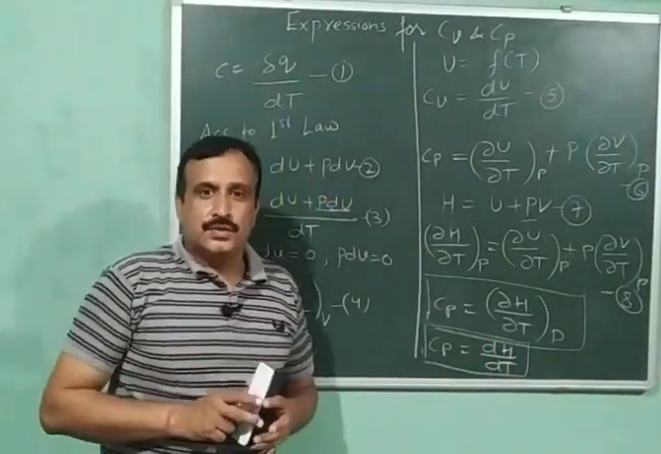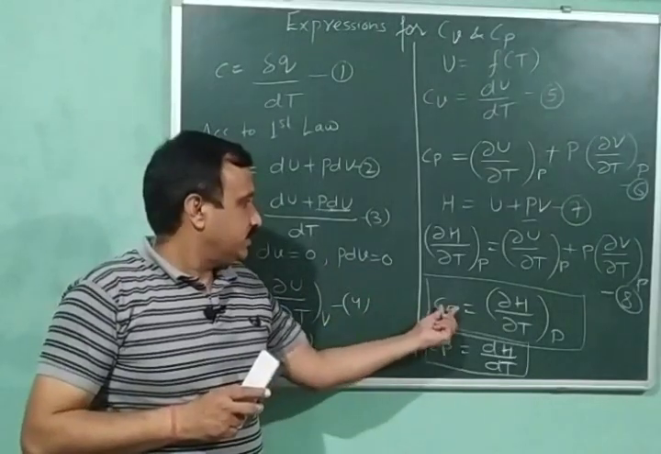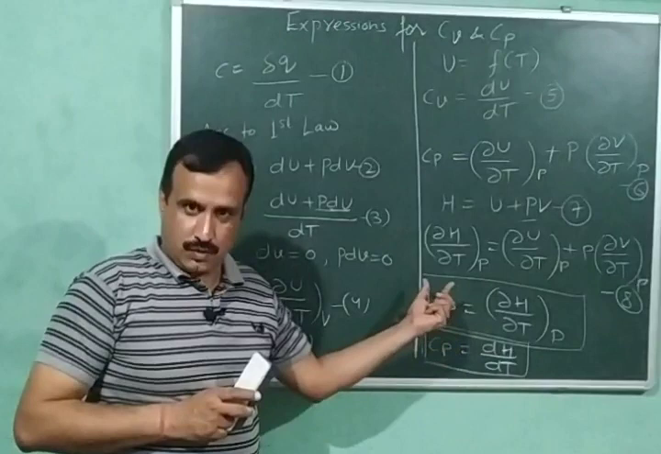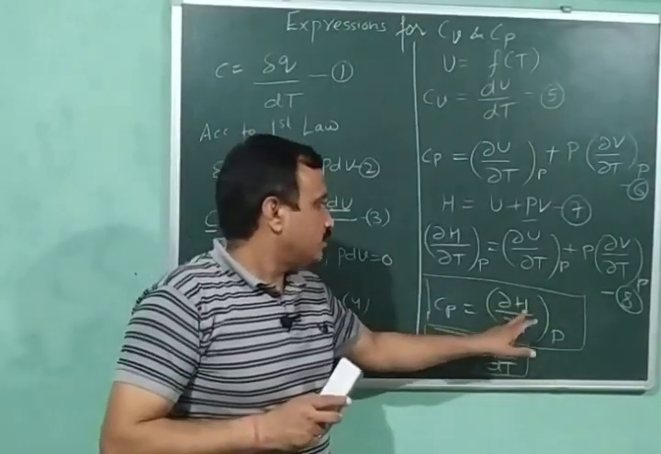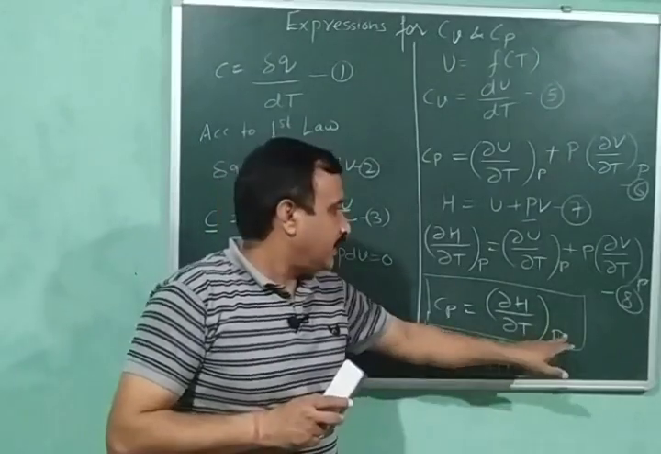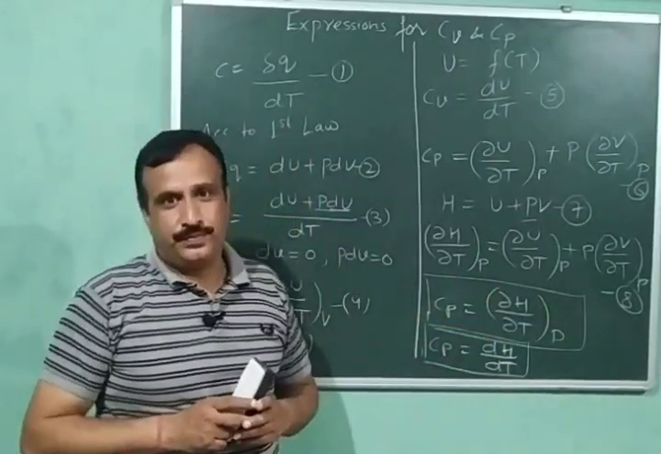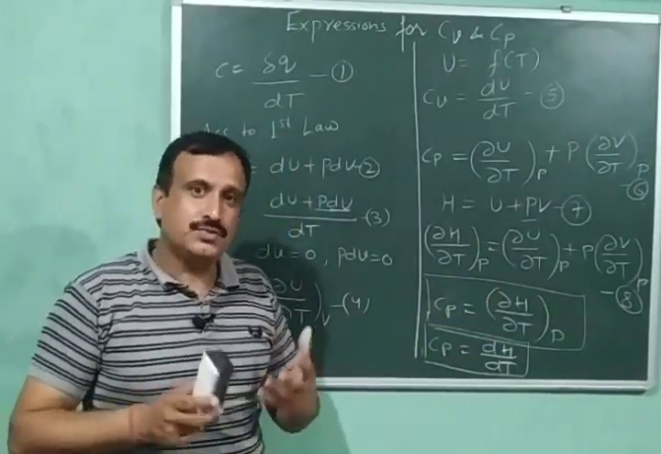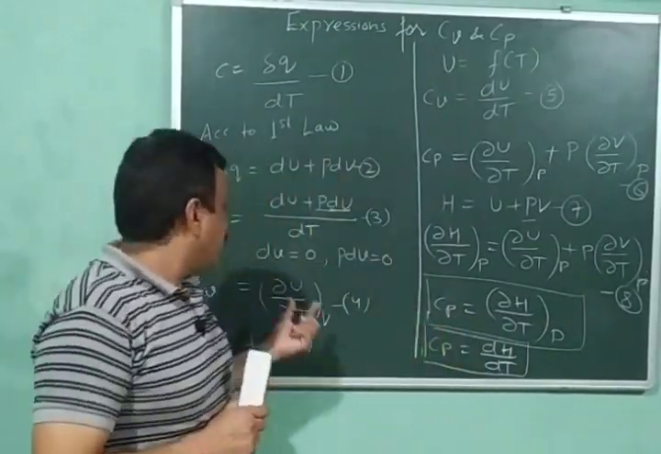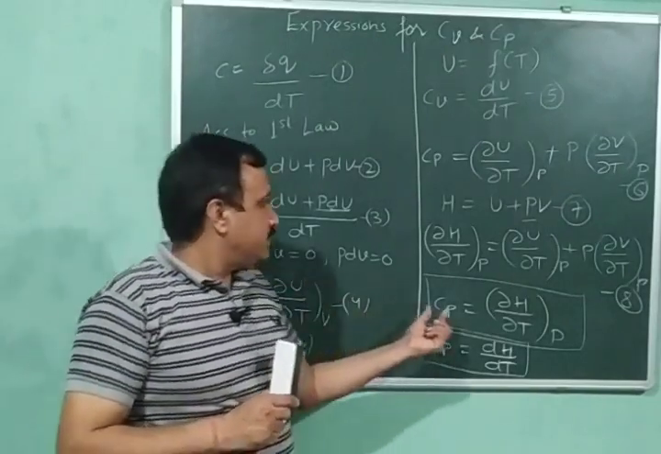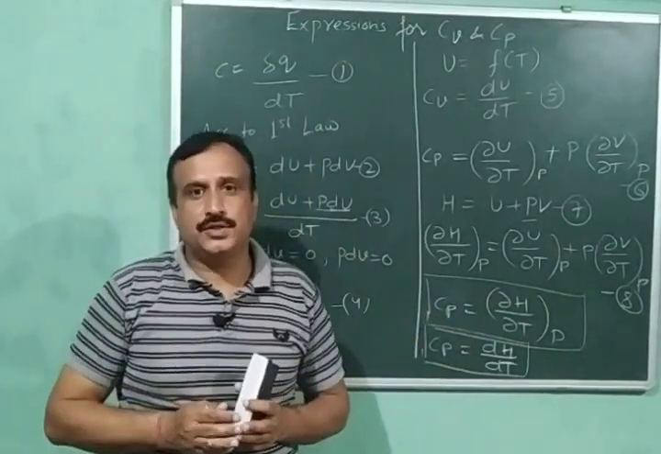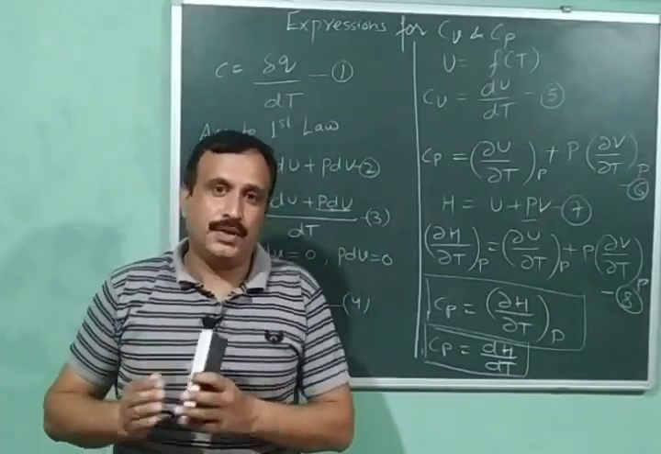Understood? So here we can define heat capacity at constant pressure. Heat capacity at constant pressure is equal to the rate of change of enthalpy with temperature at constant pressure. Okay. So in this way we have expressed Cv in terms of change in internal energy and Cp in terms of change in enthalpy. So these were the expressions for Cp and Cv.